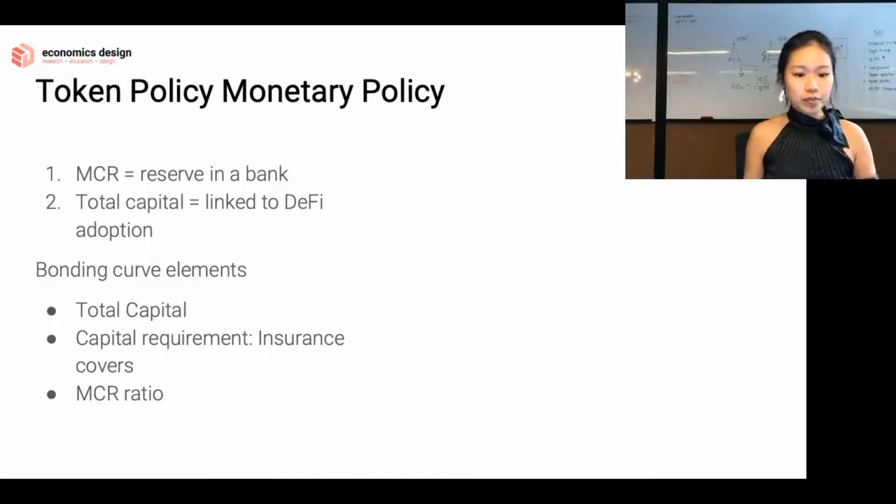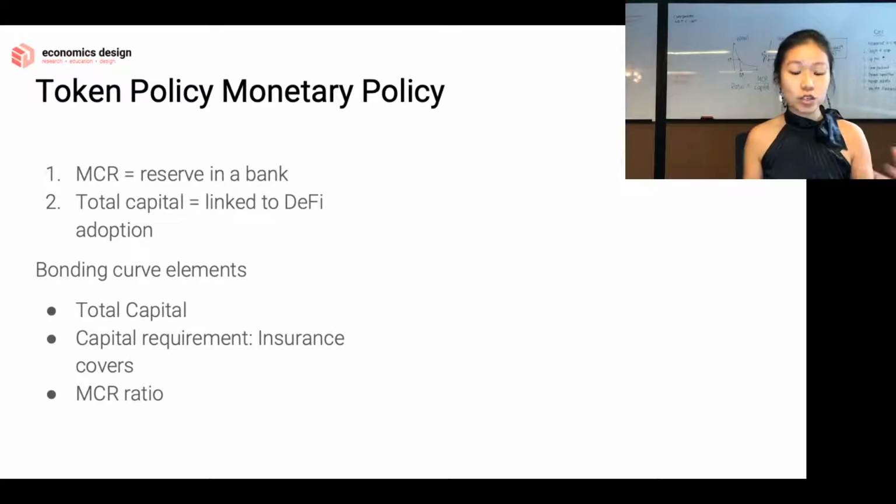NXM does something similar. So if I put $100 of ETH as capital into the NXM pool, part of it has to go to reserve and the other part is available. So that's the general idea, and that's what MCR is. MCR is the minimum capital requirement. It's kind of like the reserve in the bank.